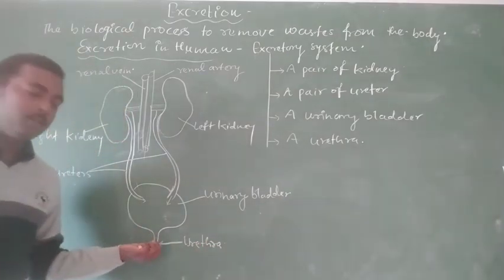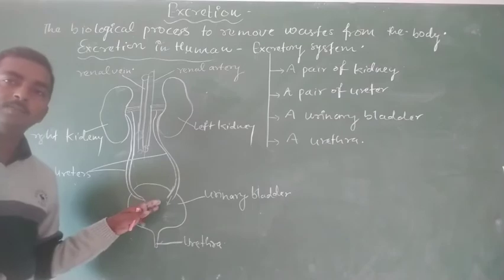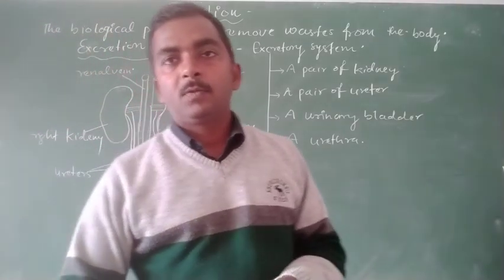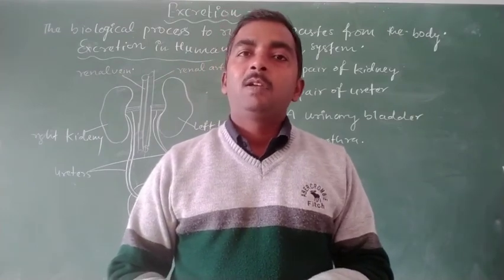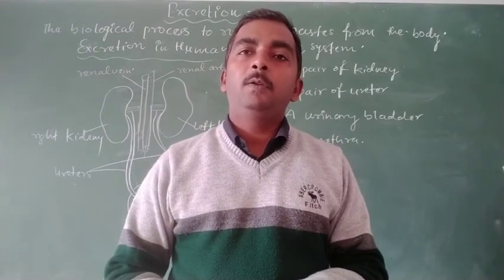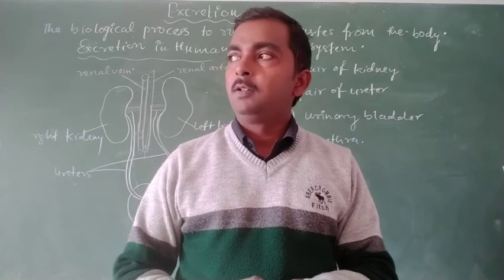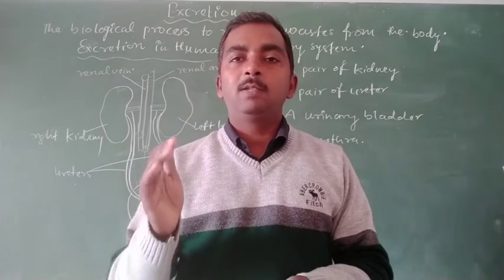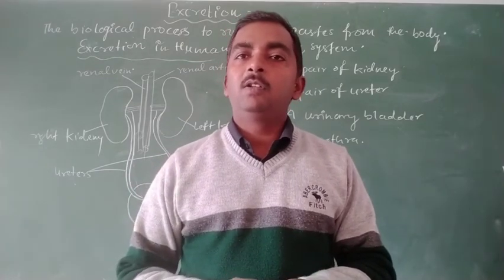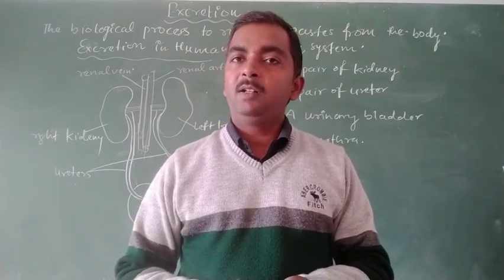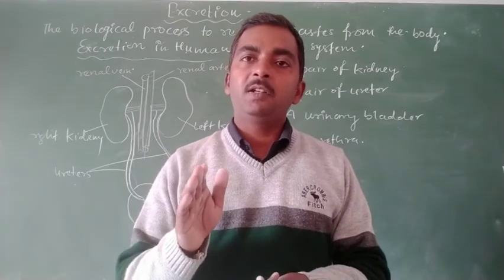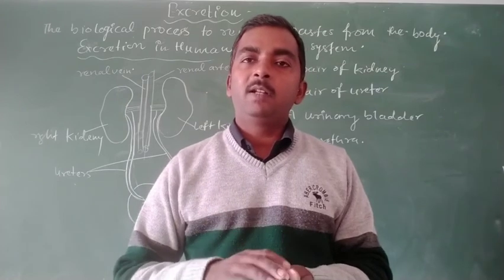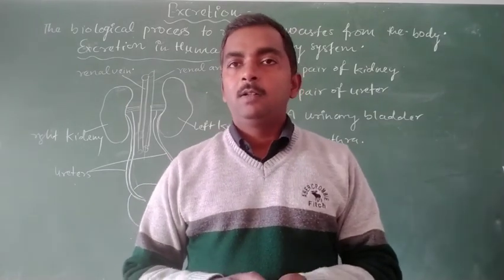The urethra is the small tube which arises from the urinary bladder and goes to the outside of the body. In the human male, the urethra is the common passage for the removal of urine as well as for the ejaculation of sperm, while in females there is a distinct opening for the female genital aperture as well as the urethra.